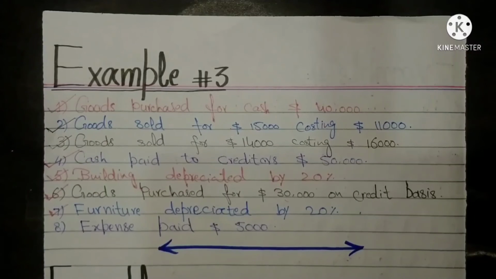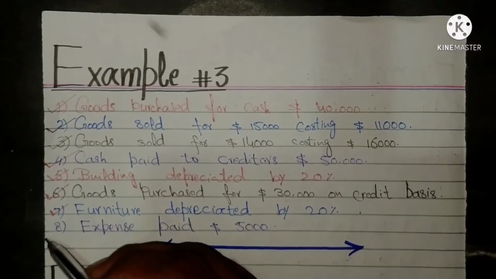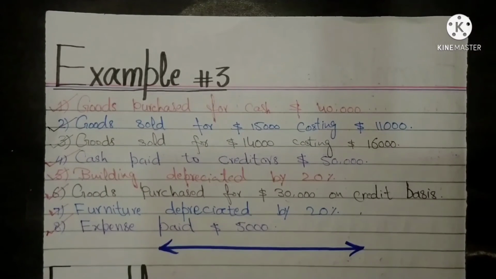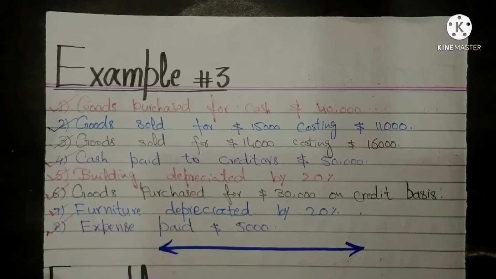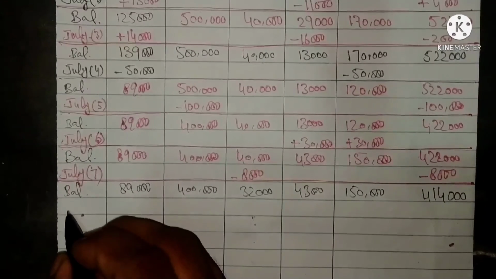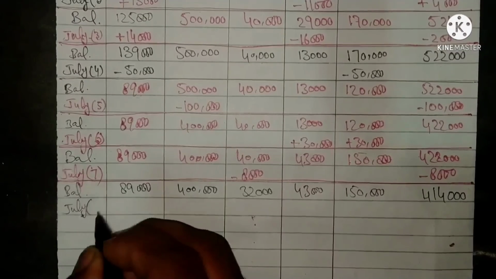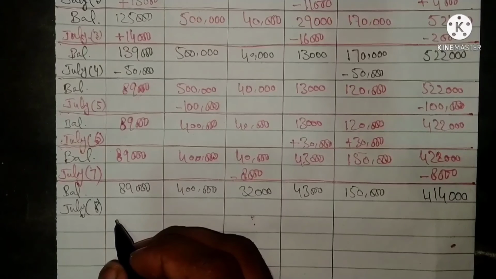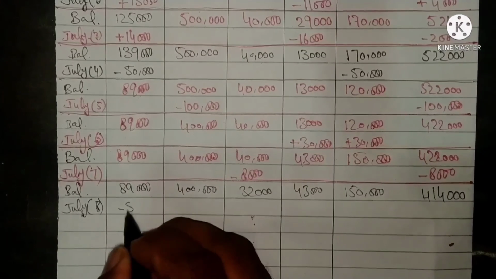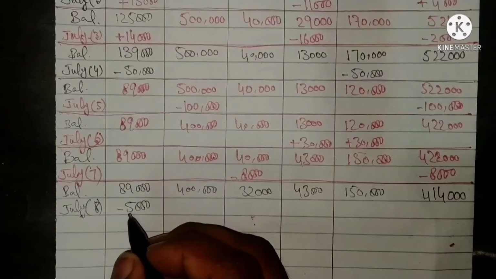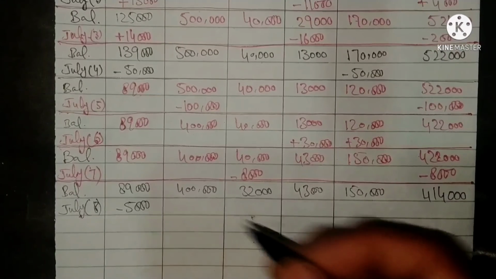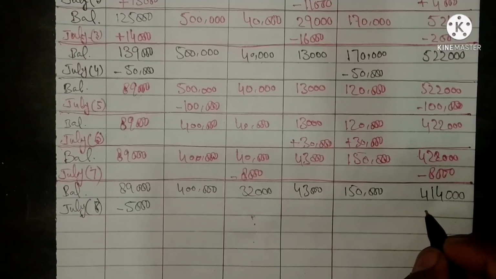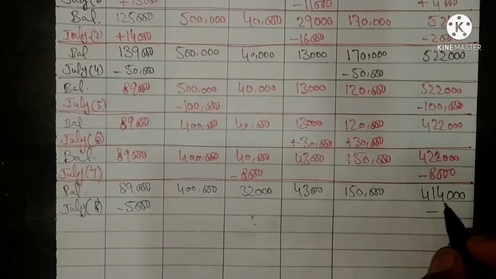The last transaction of this example is expense paid $5,000, on 8th July. This transaction has two impacts on the accounting equation. First is cash paid, so $5,000 less from cash, and also less from owner's equity or capital amount.